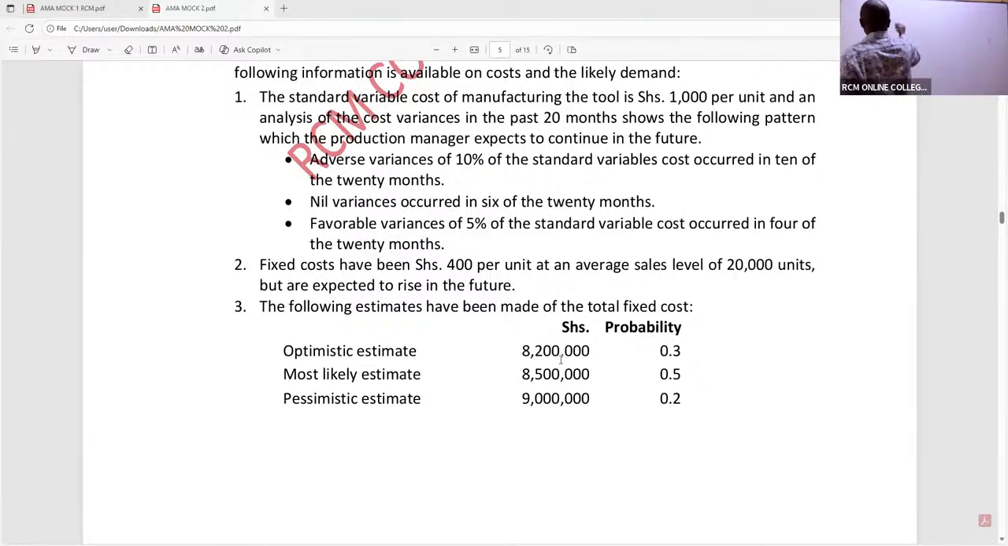So expected fixed cost, I can see there, it will be 8.2 million times the probability of 0.3 plus 8.5 million times this probability of 0.5 plus 9 million times 0.2. So are you able to give me this figure?